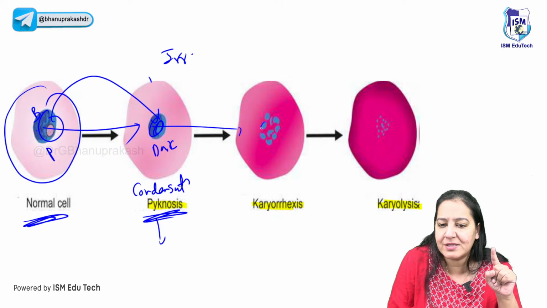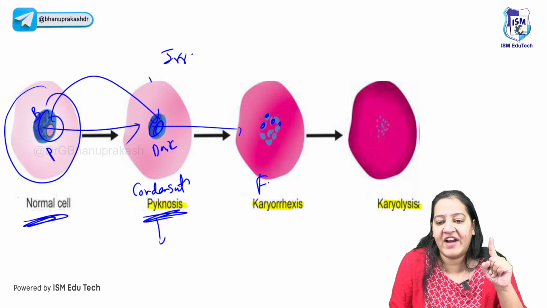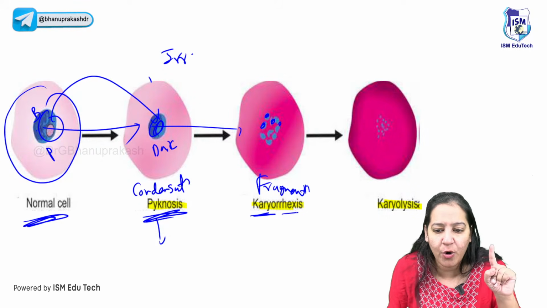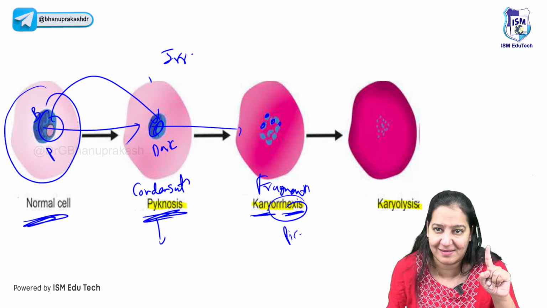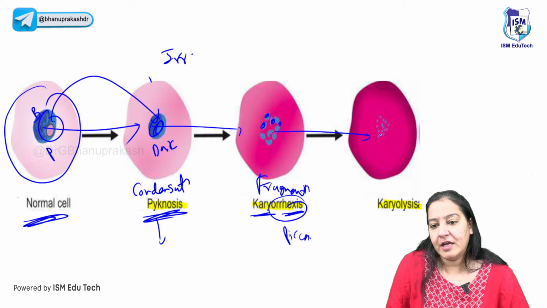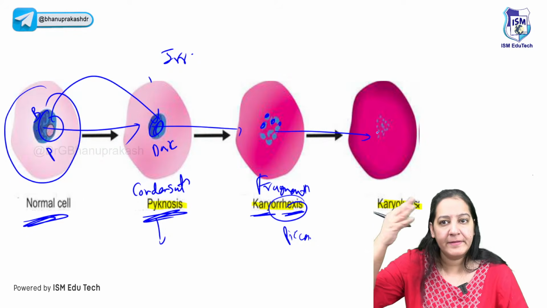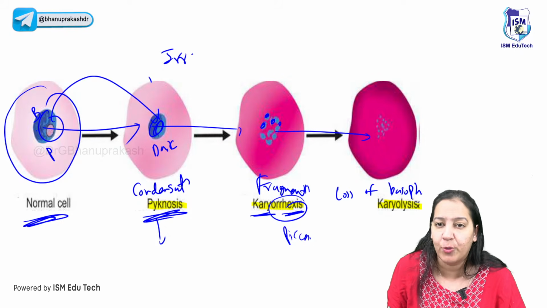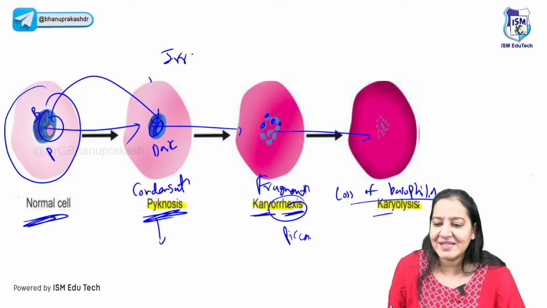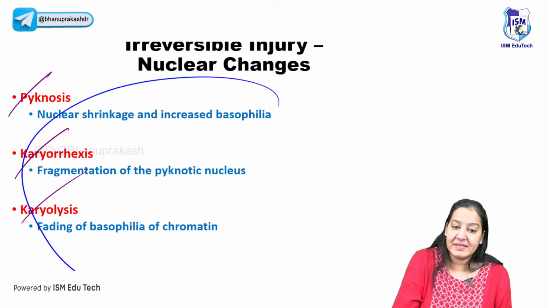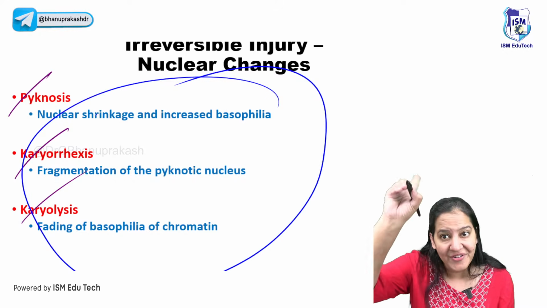The second, the nucleus got fragmented. Fragmentation of the nucleus into multiple pieces. It is known as karyorrhexis. Rhexis means pieces, multiple pieces. And the third thing, the nucleus is losing its blue color. Can you see? The nucleus is losing its blue color. It is known as loss of basophilia. Basophilia means blue color. Basophilia is lost. It is known as karyolysis. Give me a thumbs up. So these three things happen in irreversible injury, not in reversible injury.